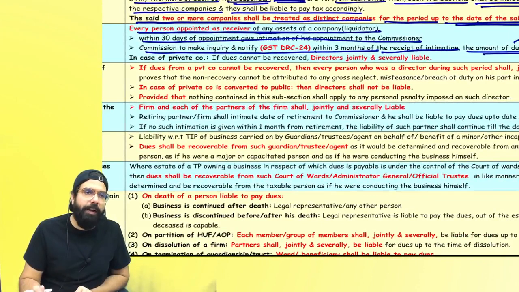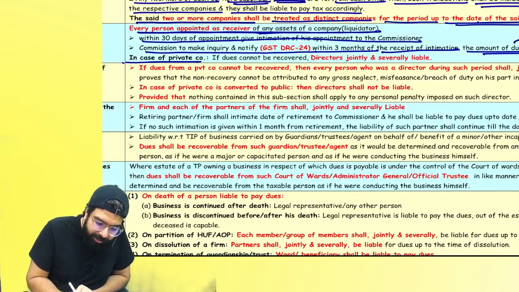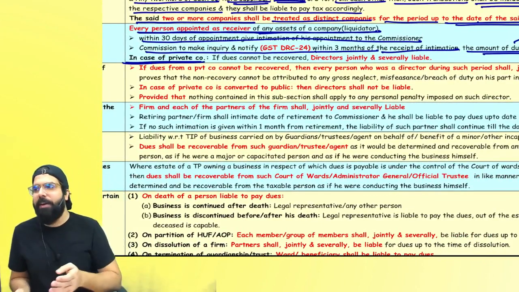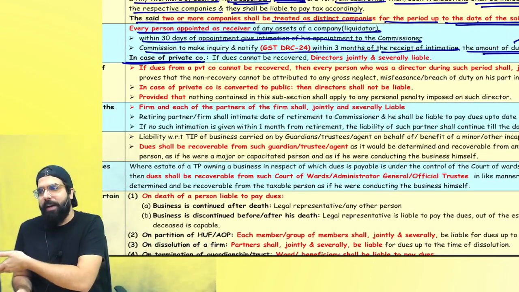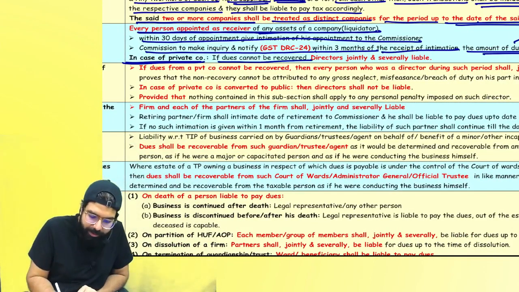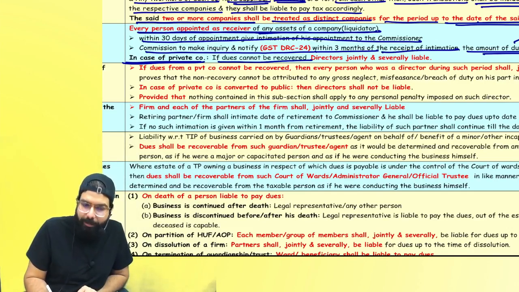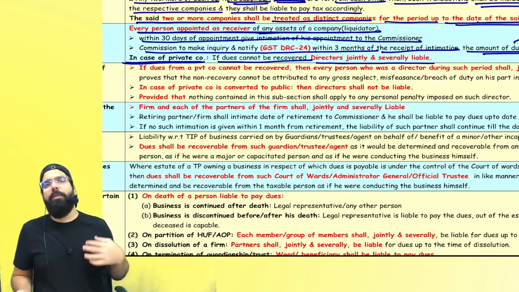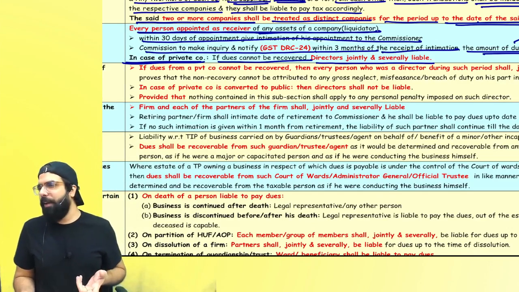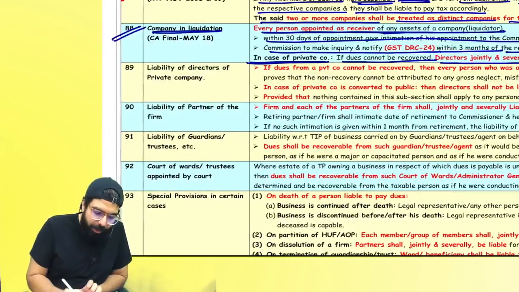Liquidator will be liable to pay the dues. Sir, tell me one thing. If it's a private company, then who will be liable? In a private company, behind the curtain, it is the directors. So always remember, in that scenario, the dues will be recovered. If it could not be recovered from the company, who will be liable? Directors. Otherwise, always the company is liable. Very simple, I think. Next, everyone over here.